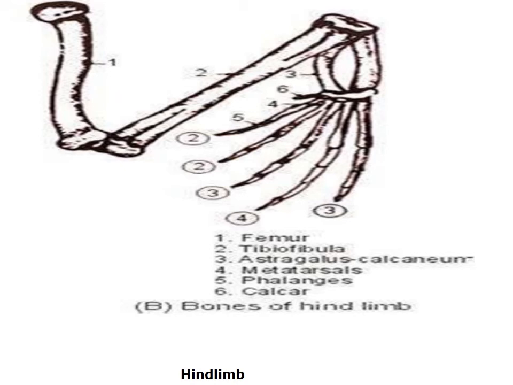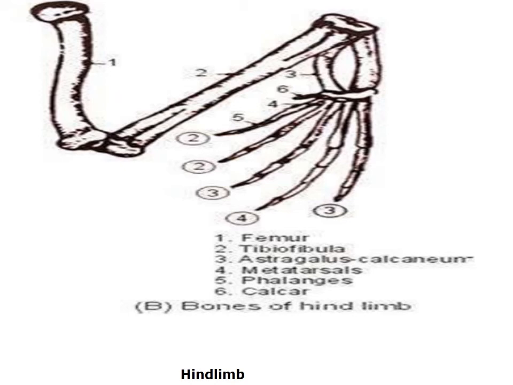The tibiofibula is formed of 2 bones, tibia and fibula, joined together. The ankle is a bit extended in the case of the frog, and it is formed of 2 bones, the astragalus and the calcaneum, together forming the ankle bone.